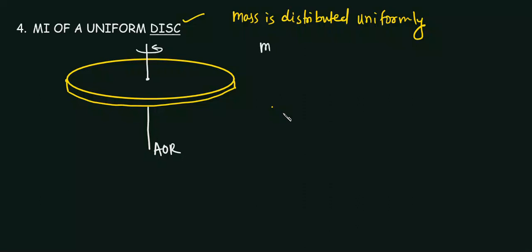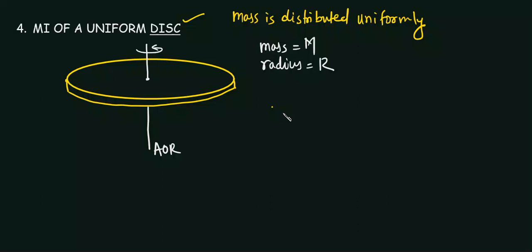The mass of the disk is m and the radius is r. Here you cannot proceed like a ring, because the complete mass is distributed along its surface, distributed uniformly.